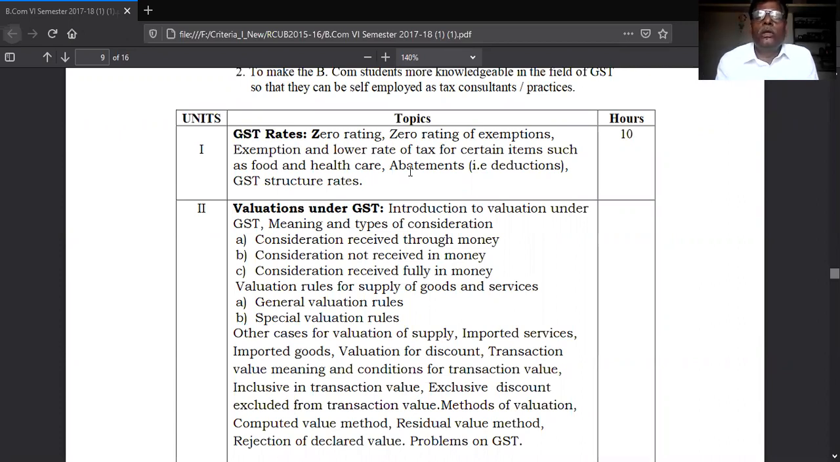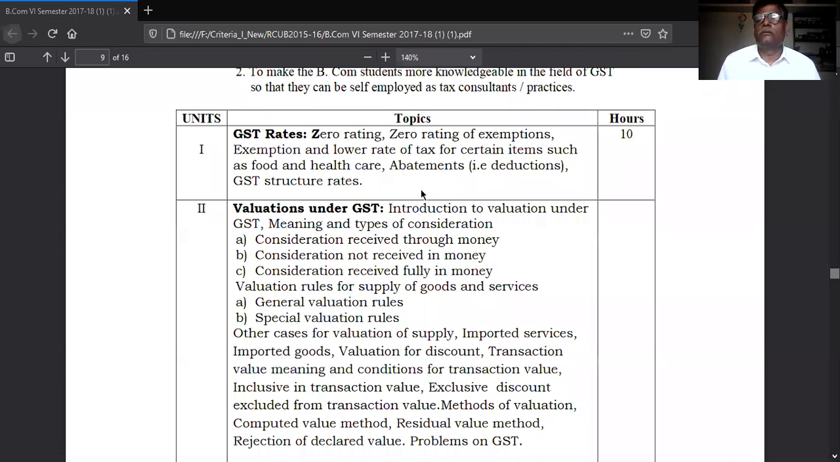And thereafter you have to know the abatement. Once you know the applicable rate and the goods coming under the GST, okay, you have to calculate the rate of GST, the amount of GST, then abatement. Abatement means deduction. What are the deductions given by the GST, Goods and Service Tax Department? That you have to study in the first unit, that is called GST rates. Okay, the structure of GST rates.